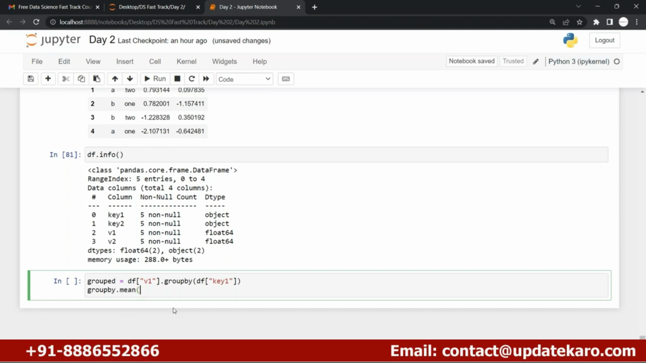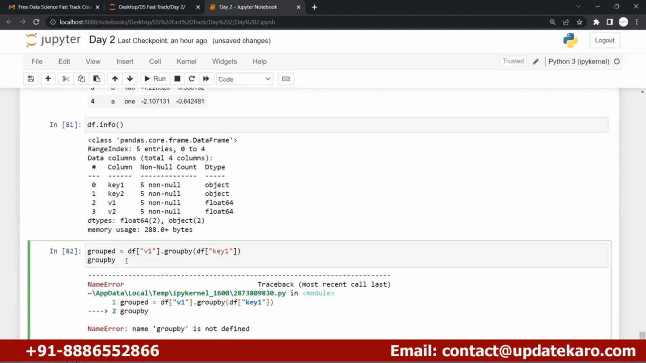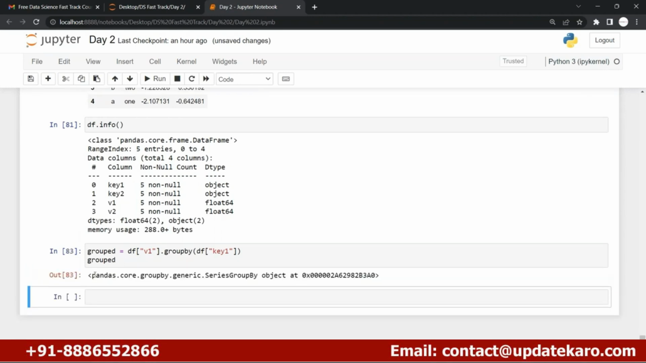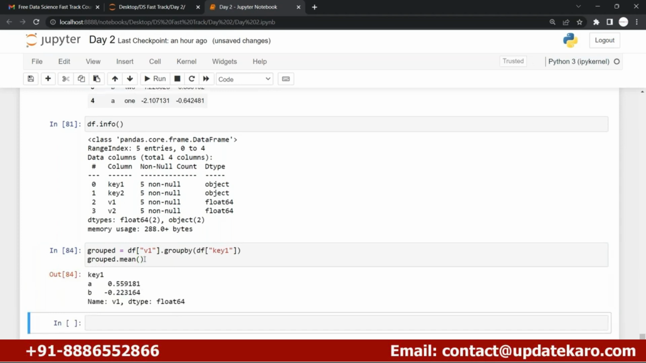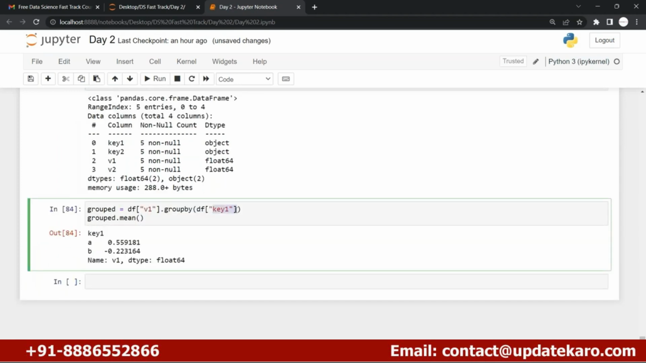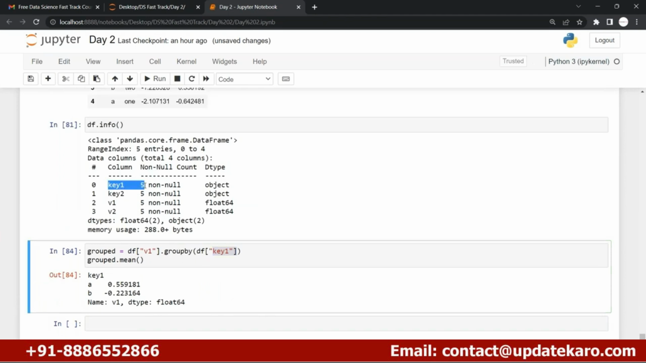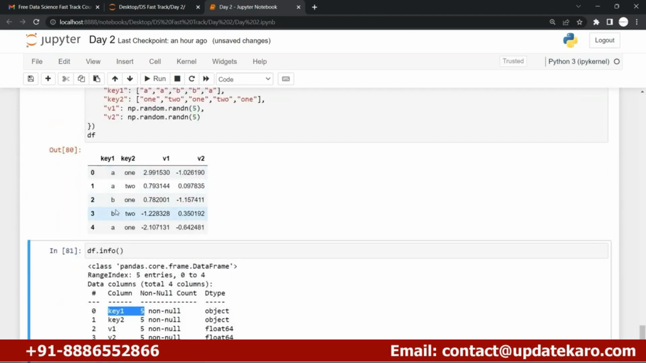If you see this, sorry, group by is not defined, grouped is defined, right? So you can see that the group by object is there, a series group by. So what I can do is simply find out the mean for the data. Here you can see this is my key one. I just grouped the key one, and inside the key one there are two unique values. The first unique value is A, the second unique value is B.